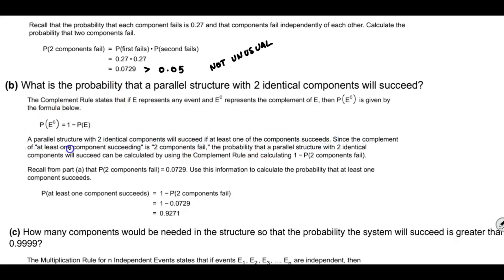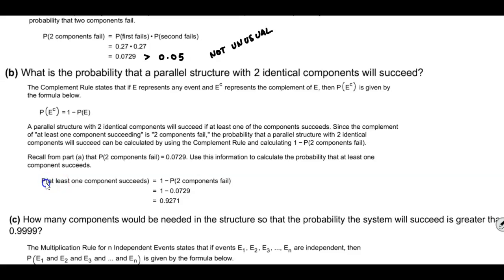Since the complement of at least one component succeeding is two components failing, the probability that a parallel structure with two identical components will succeed can be calculated by using the complement rule and calculating 1 minus the probability of two components failing. Going back to the first part, the probability of two components failing was 0.0729. We're going to use that information to calculate the probability that at least one component succeeds.